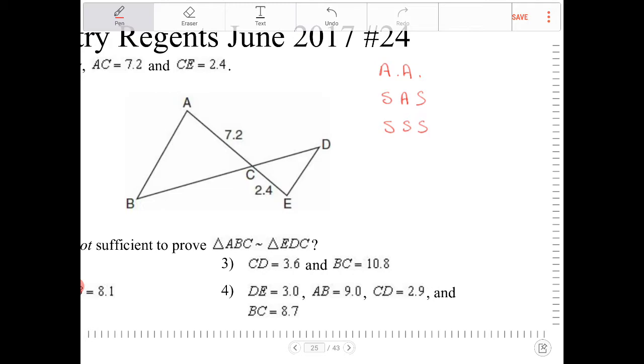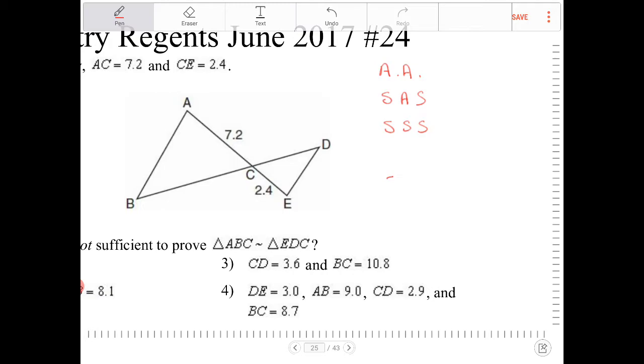And actually, that's about it, because if you consider ASA similarity, well, that's just angle-angle, right? And if you have angle-angle-side, that's also just angle-angle. So really, there are only three different ways of proving triangles similar. So what are the ways that we cannot prove triangles similar?